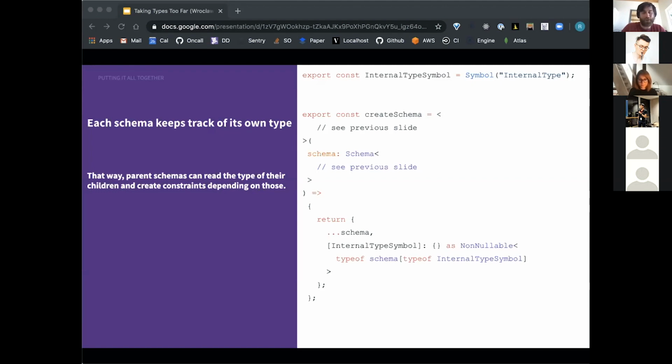So for this, we used, until we found out that it was broken, a unique symbol. As you can see here, create schema literally does nothing except return the input plus an empty object that is of that schema type. So this adds no overhead at runtime. All it's doing is returning the exploded schema plus some extra symbol that is the type of the internal type symbol, which is recursed upon.